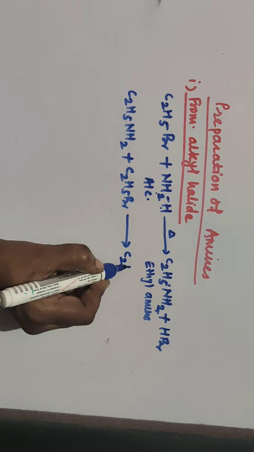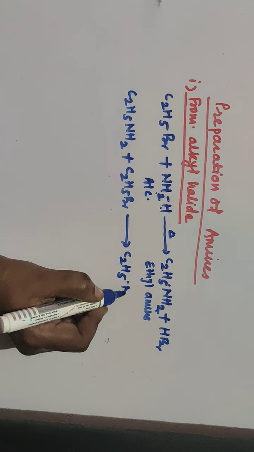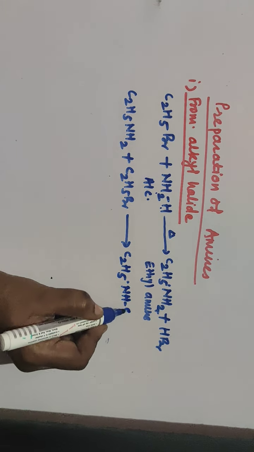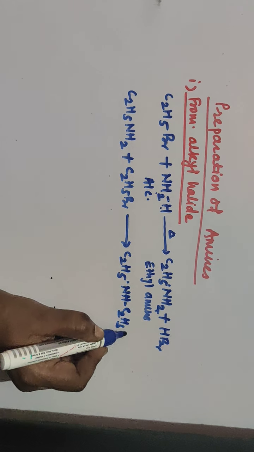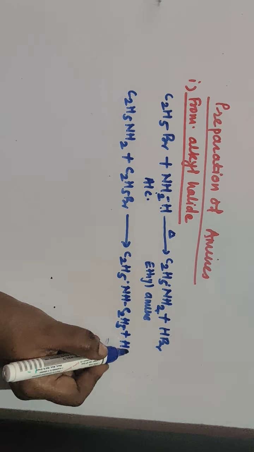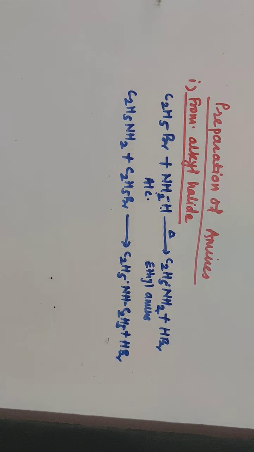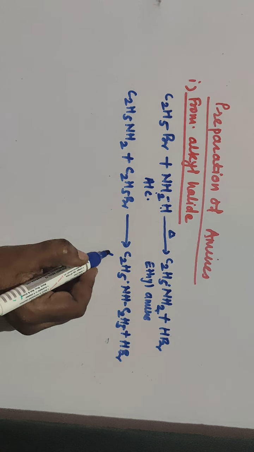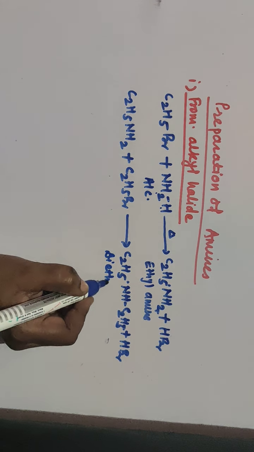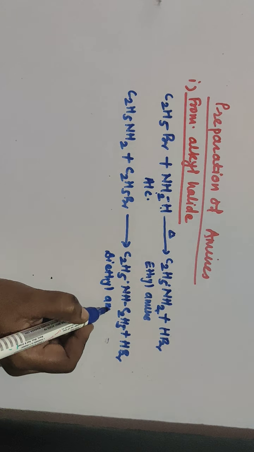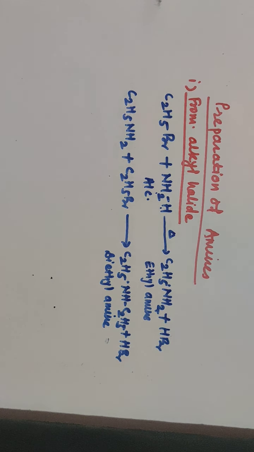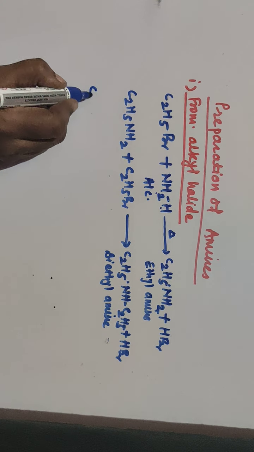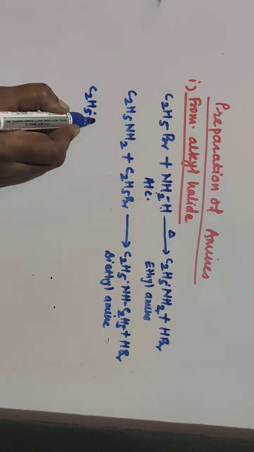So it is C2H5, then NH, C2H5, and the side product is the same, HBr. So this is your secondary amine as the NH group is present, and the name of this compound is diethyl amine, or the IUPAC name is N-ethyl ethanamine.